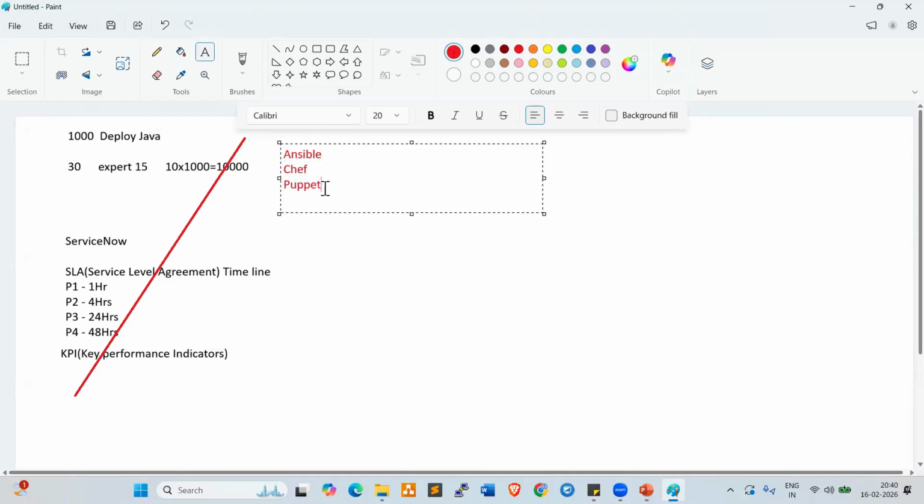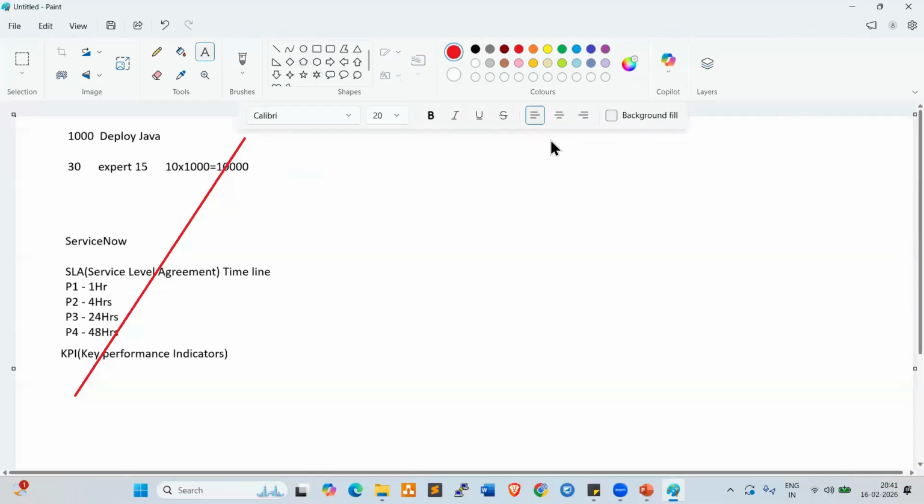So Chef and Puppet we are not using, Andy, so you can remove this. Most of the project teams are using Ansible. Okay, fine. Now let's try to understand the same activity, Java deployment on 1,000 servers, by using Ansible.